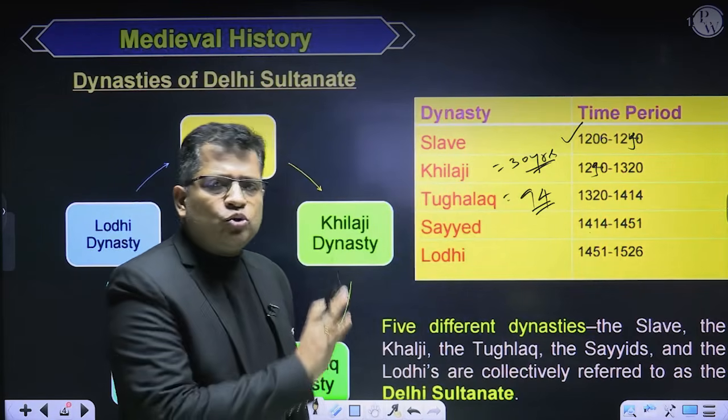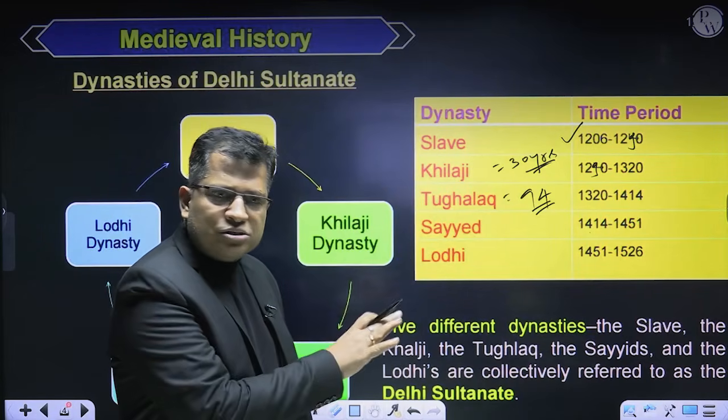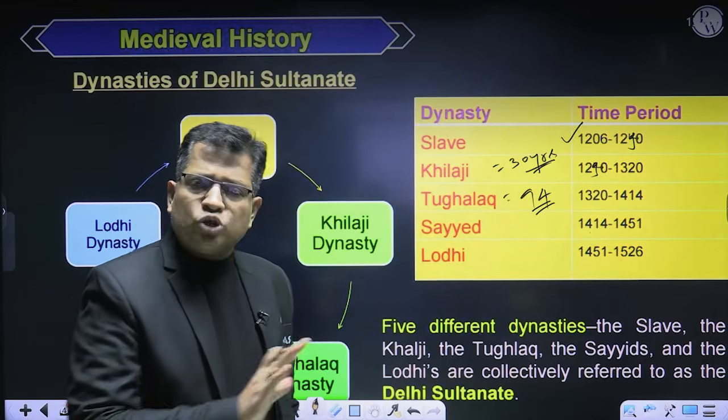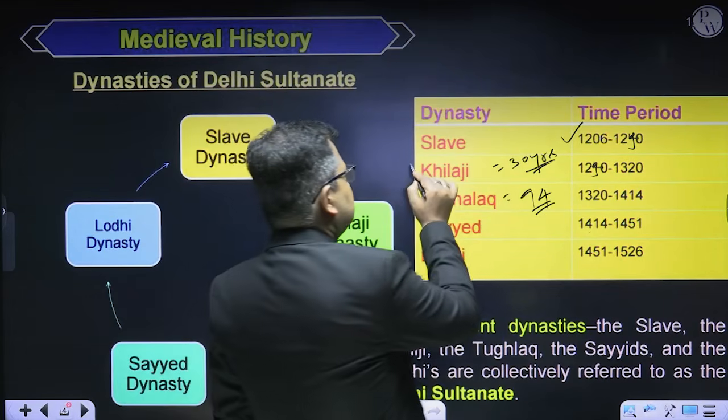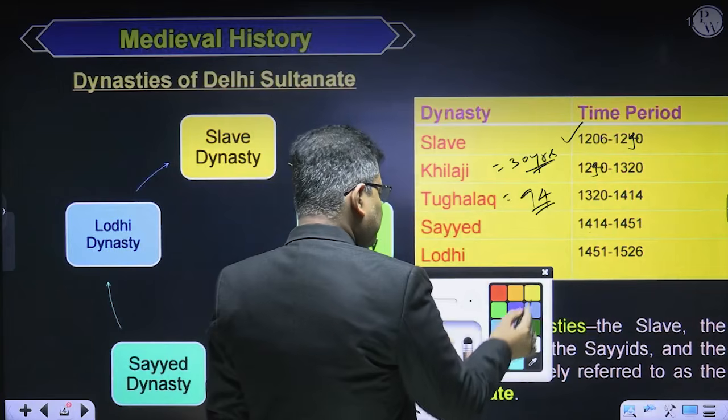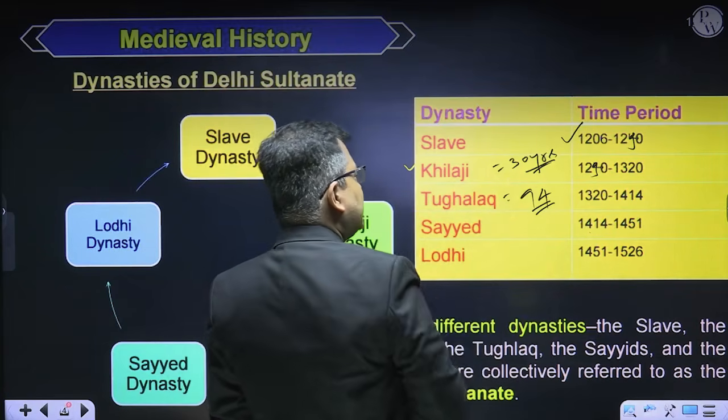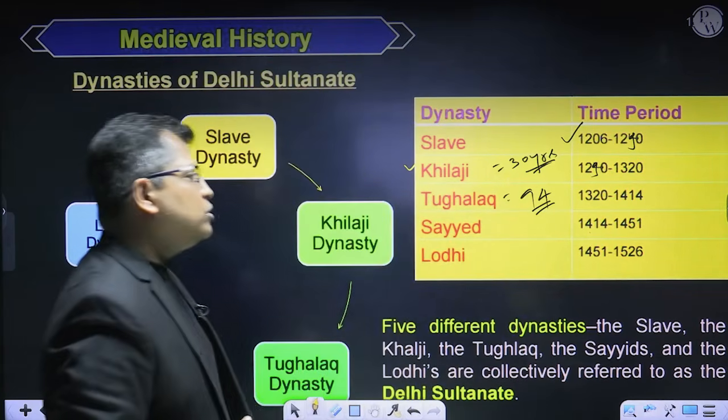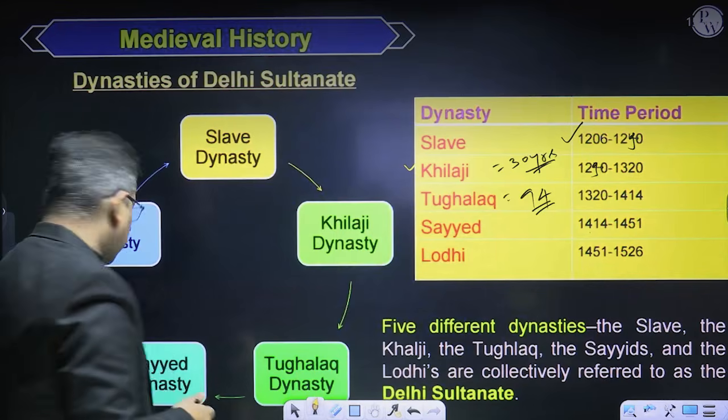There's no need to go by the time period or these timelines. It is not important for you at all. What you need to do is just memorize: the Khalji dynasty is the shortest lived dynasty, and the Tughlaq dynasty is your longest lived dynasty. Is it okay? Is it fine?